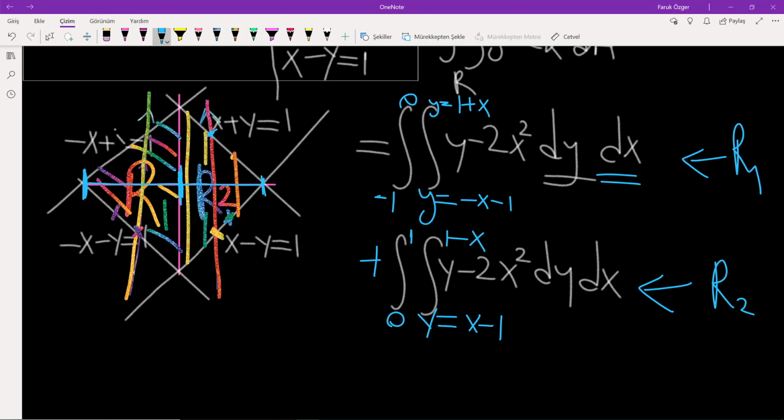And I think it's very easy to compute the rest of the problem. You have the order of integrations, you have very simple functions to integrate, so the rest is yours. I hope you understand.